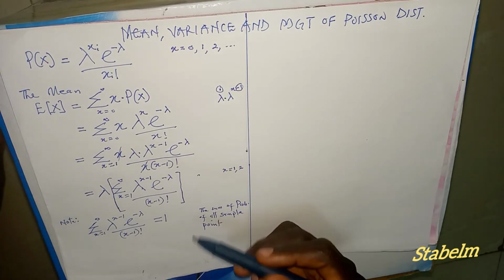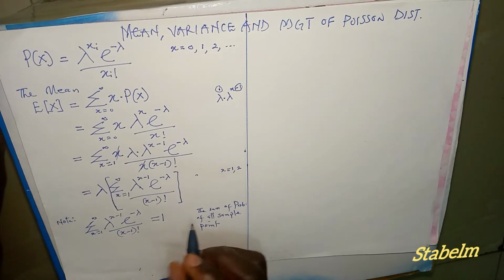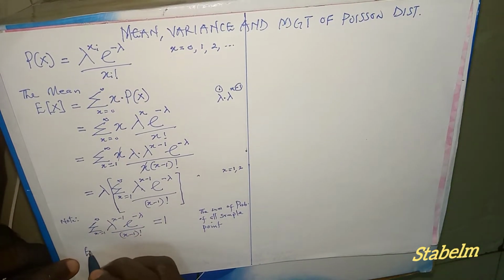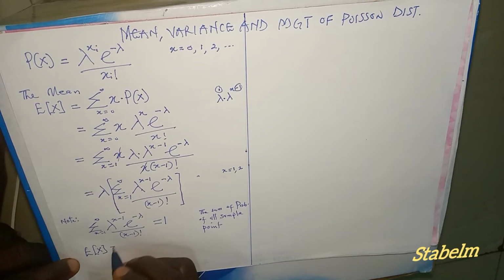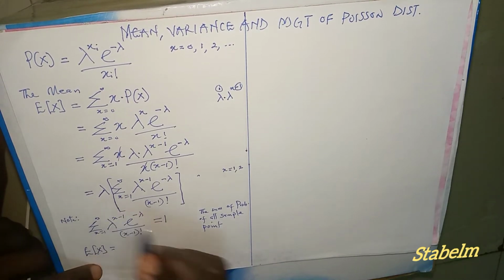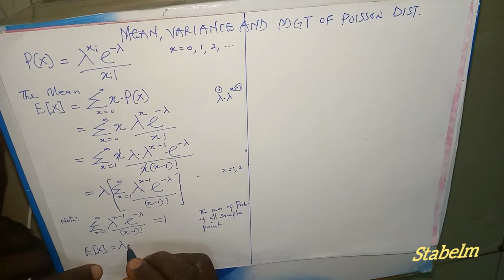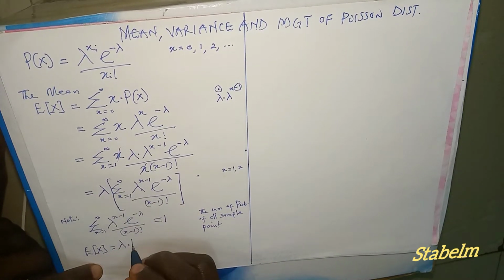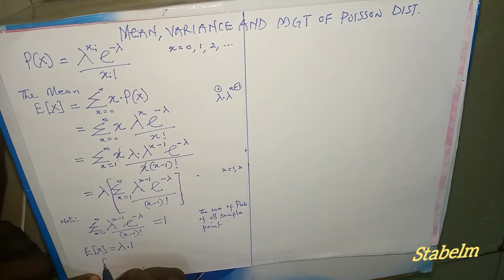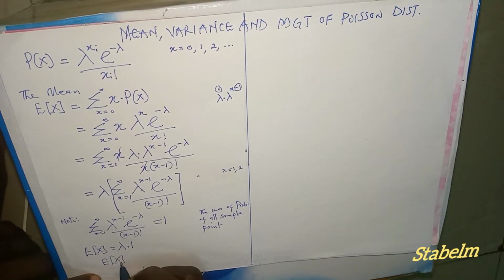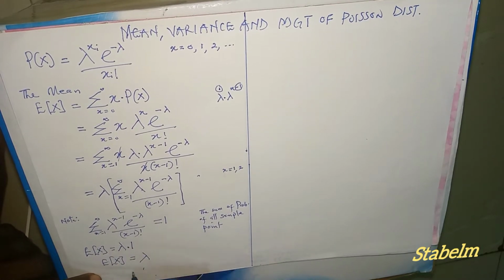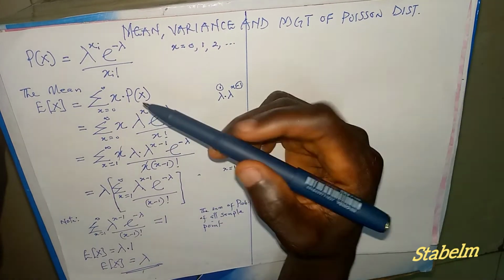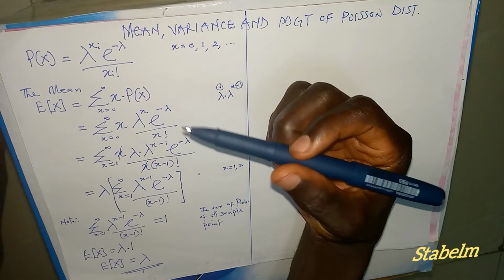Therefore E of x, the expected value of x, is going to be lambda multiplied by 1. Therefore, our E of x will be equal to lambda. So lambda is the mean of the Poisson distribution.